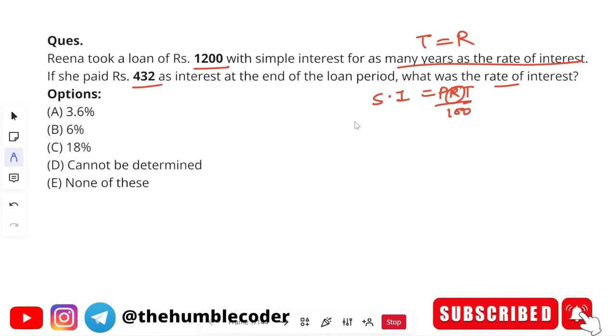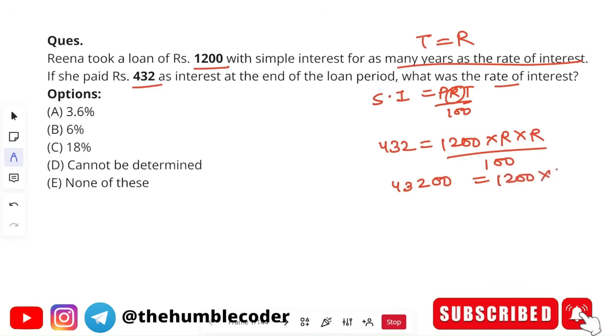Okay, let's now substitute the values and try to find the final answer. See, simple interest is told as 432 in the question itself. The principal amount was how much? 1200. R is the thing that we need to find out. Time is told as equal to the rate of interest, so we take R only and then divide by 100. Let's try to solve this equation. 432 into 100 will be equal to 1200 multiplied by R square. So R square is going to be 432 into 100 divided by 1200. You will cut these values. So finally you will get R square as 36.